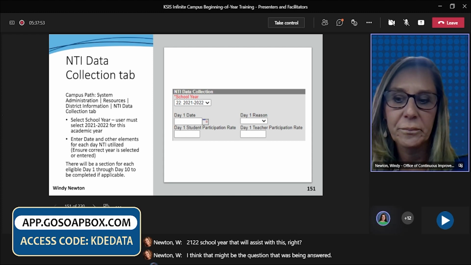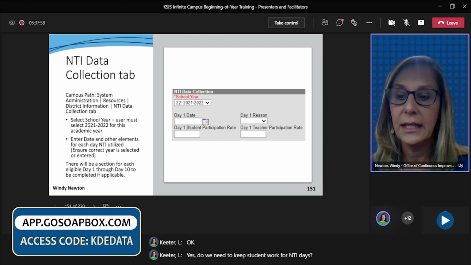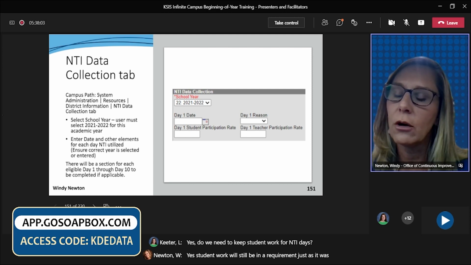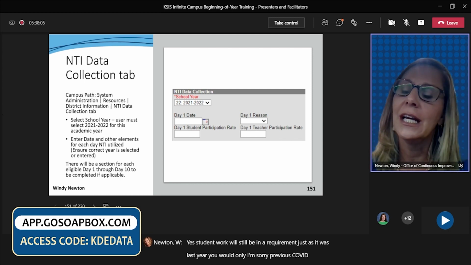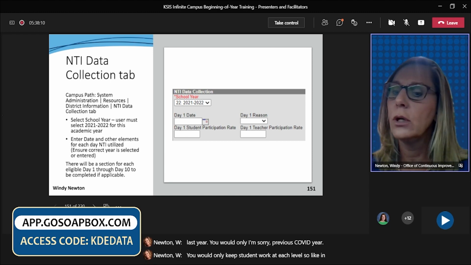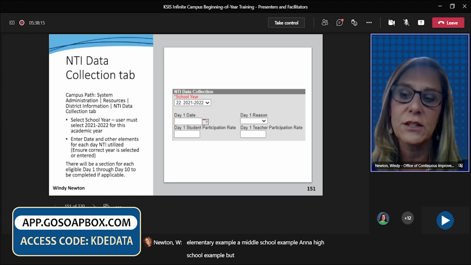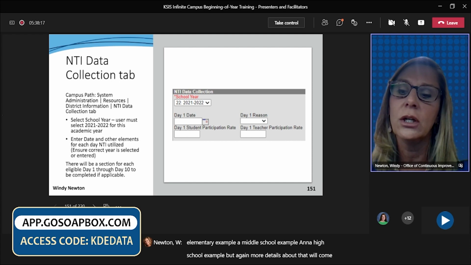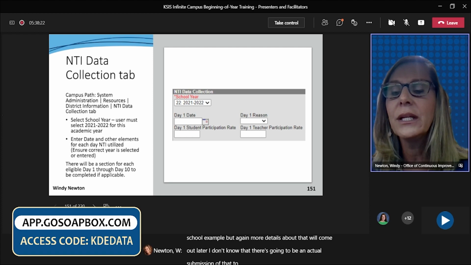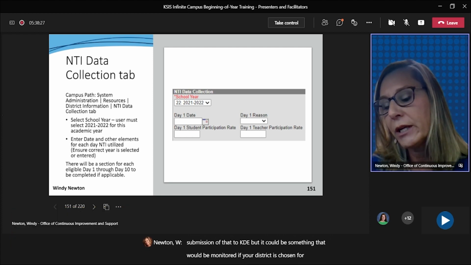Yes. Do we need to keep student work for NTI days? Yes, student work will still be a requirement just as it was last year, the previous COVID year. You would only keep student work at each level, like an elementary example, a middle school example, and a high school example. But again, more details about that will come out later. I don't know that there's going to be an actual submission of that to KDE, but it could be something that would be monitored if your district is chosen for monitoring of the NTI program.